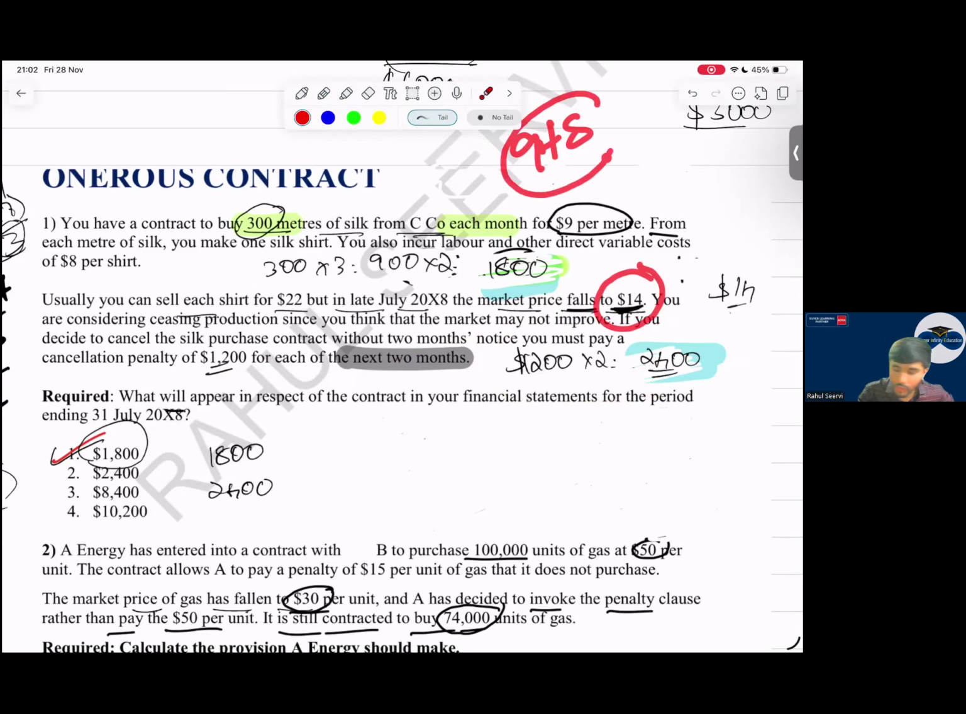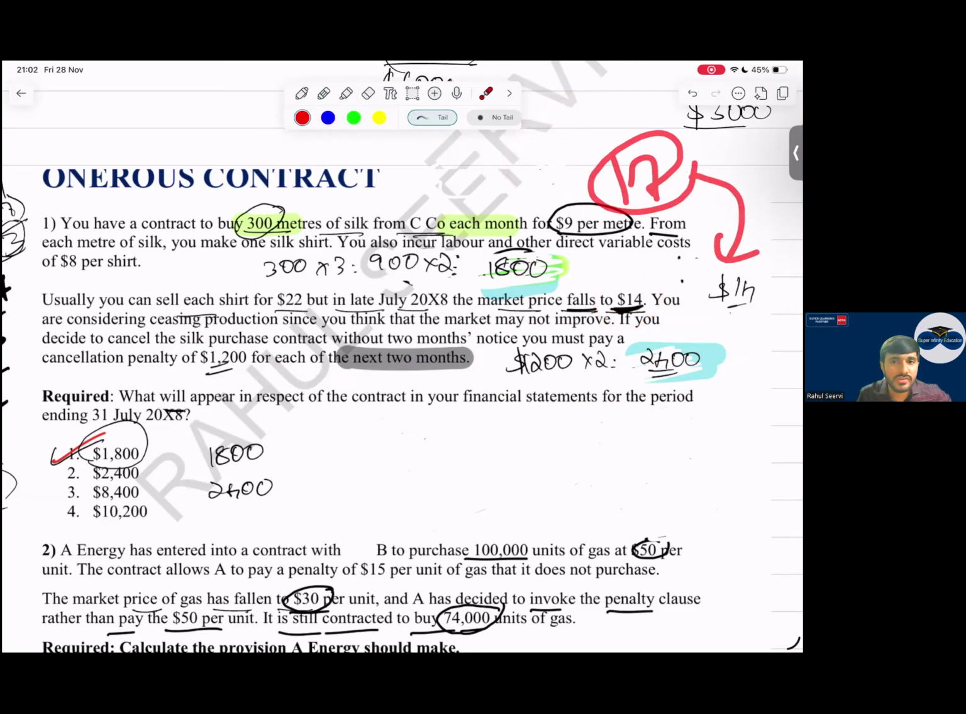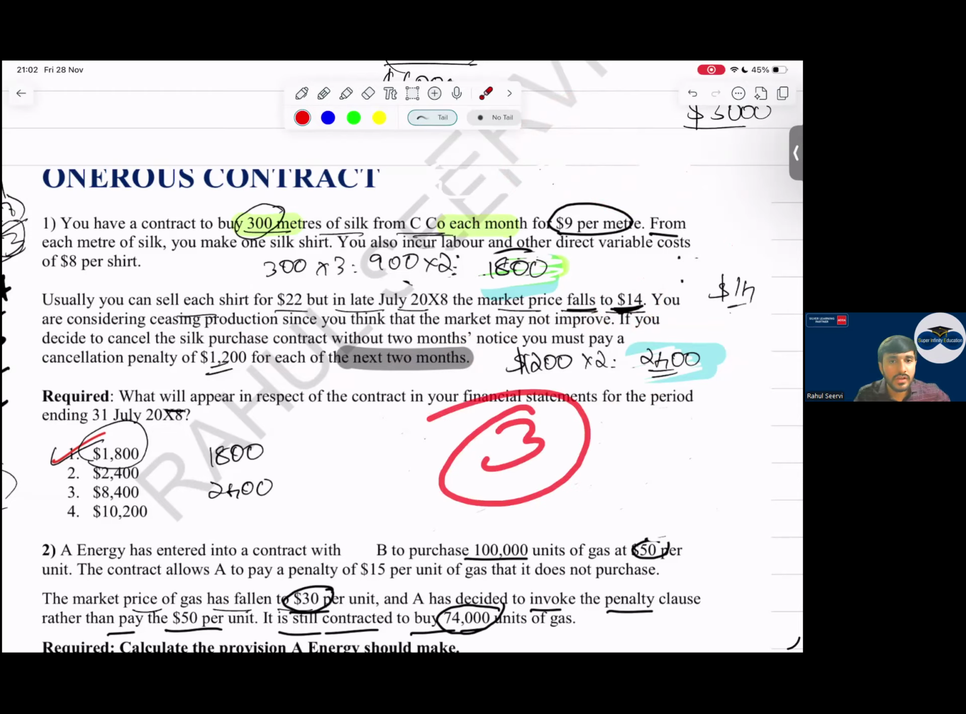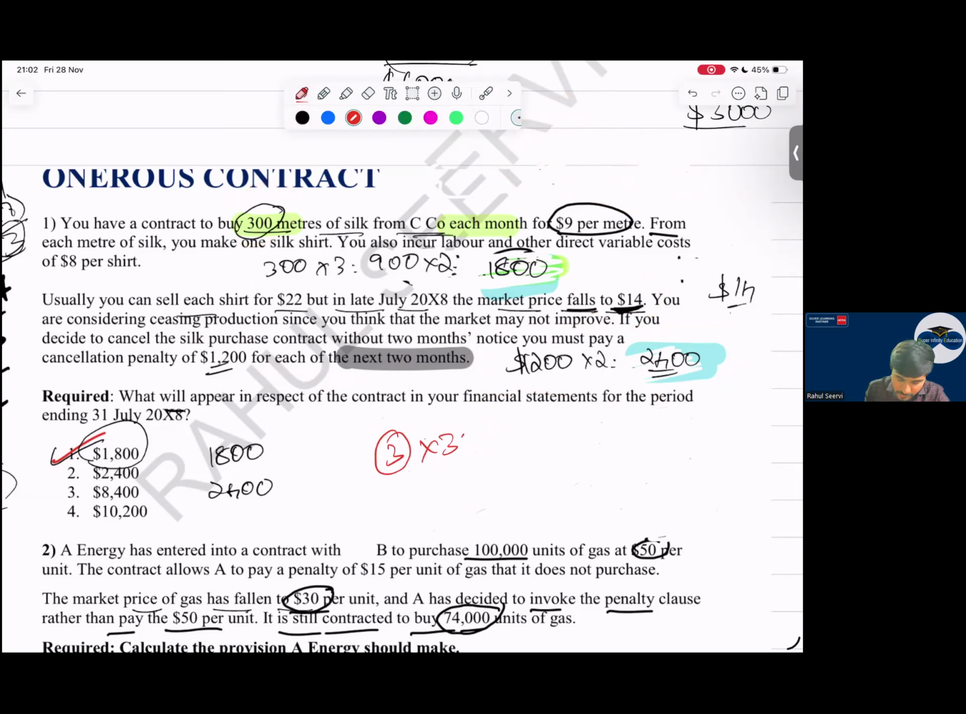Now see here. The price is 14, but my cost is how much? 9 plus 8. What is my total cost, everyone here? 17. But I'm selling this for 14. What is my loss here? 3. Yes, sir. 3 is the loss, but based on how many units? Sir, if it is 300, my loss is what? 900. So what is the loss per month? 900. For 2 months, what is my loss? 1,800. Now which one will I choose? Will I pay the penalty or will I complete the contract? I will complete the contract. Onerous contract. One more question we have done.